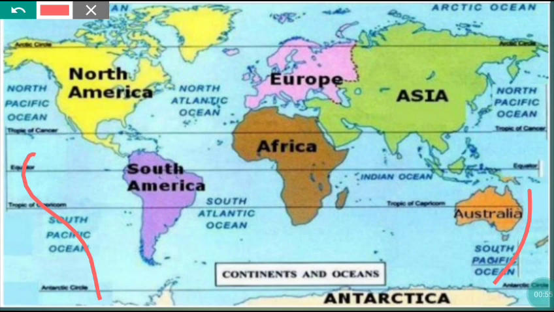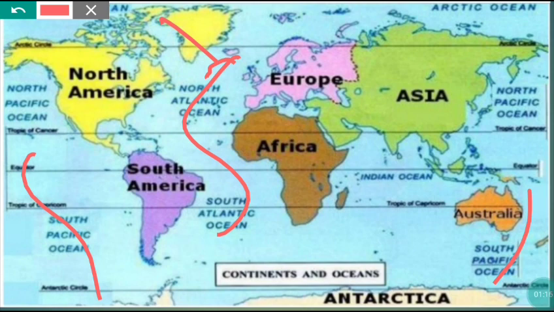Next is the Atlantic Ocean. It is the second largest ocean in the world. It is S-shaped, and the coastline of the Atlantic Ocean is highly indented. Indented means uneven edges, and it is very good for trade and commerce.